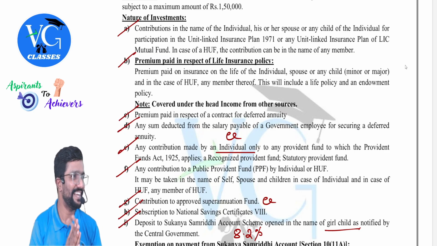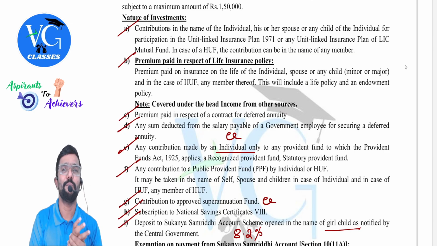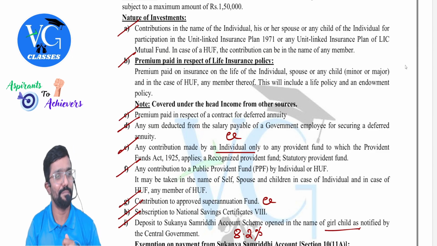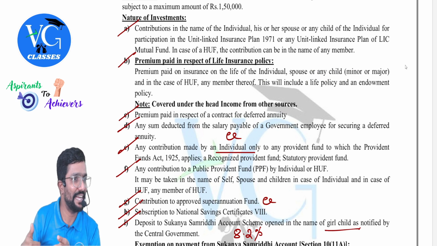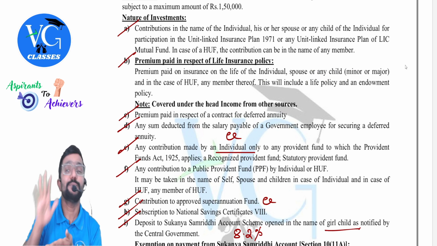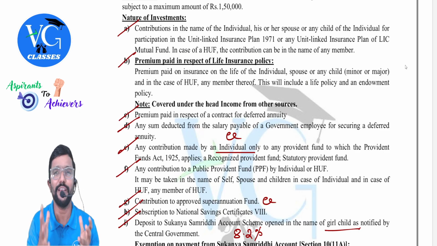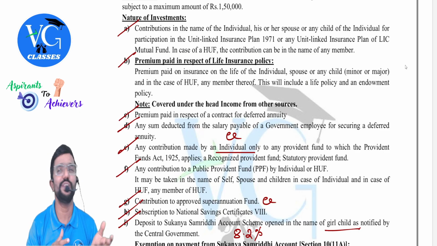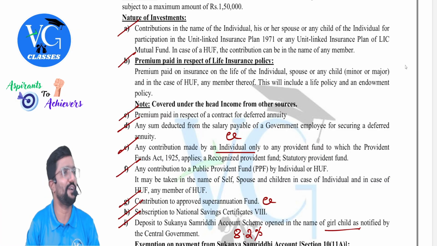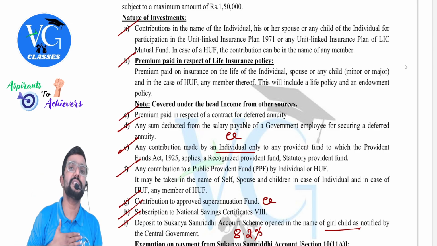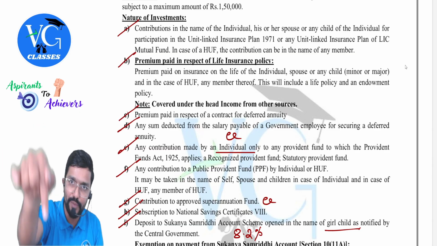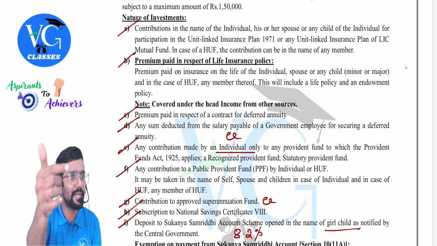Normally by the time children become independent, parents would have come to the later stage of their life, and very few people take life insurance then, because life insurance is normally taken in your 20s, 30s, or maximum 40s. So even if by chance children take a life insurance policy in the name of parents and pay the premium, can they claim deduction?